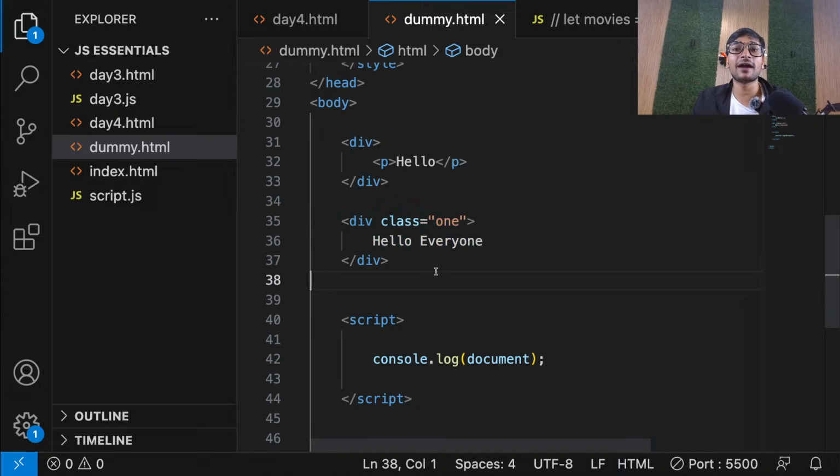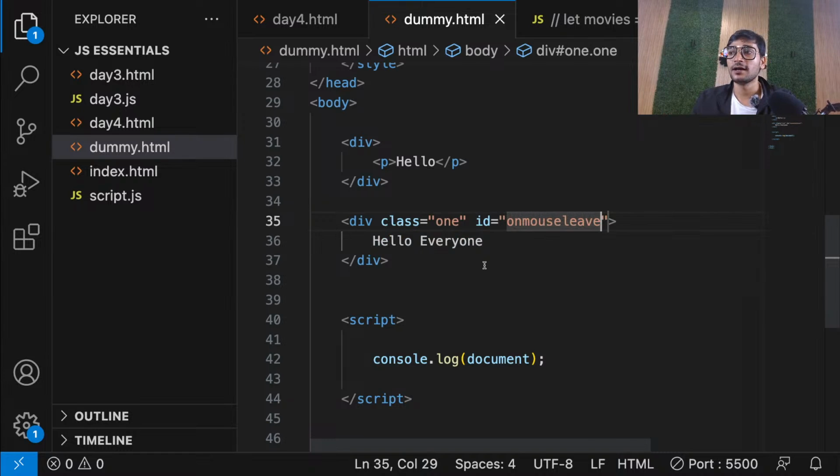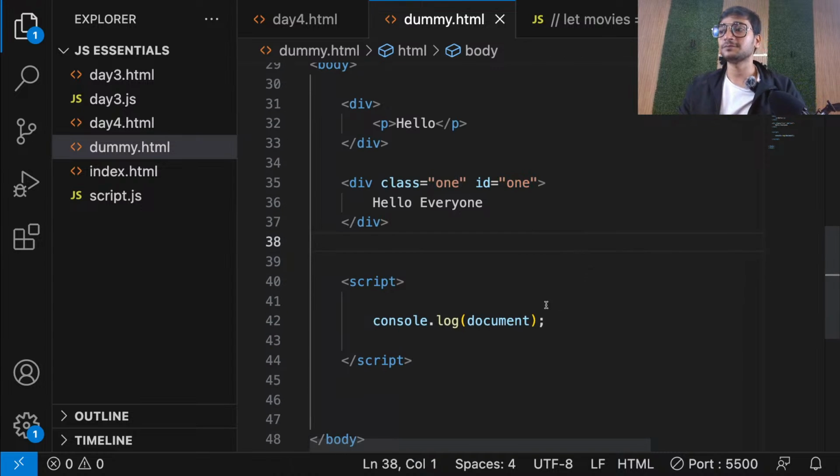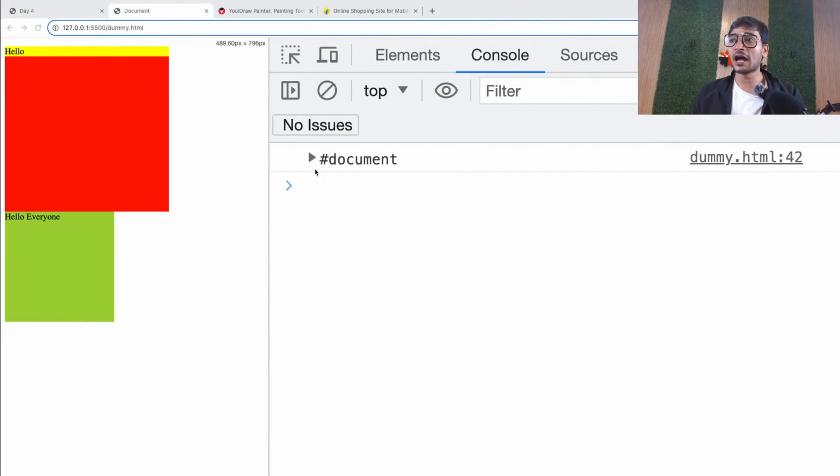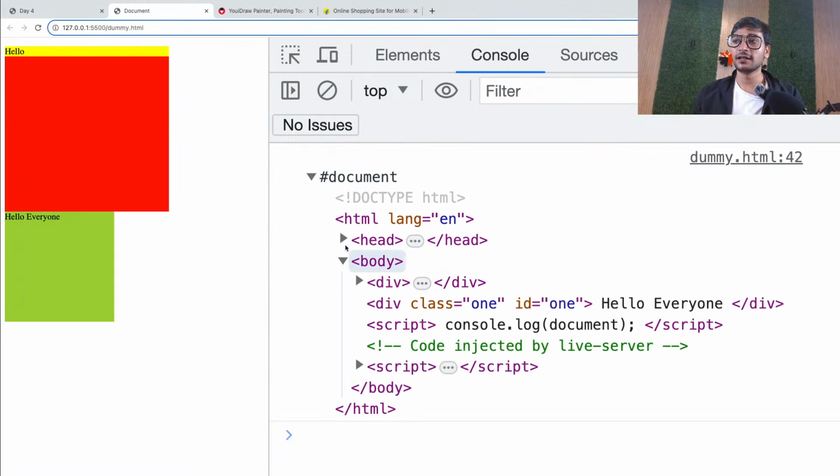To select the element via its ID, you need to give that element an ID. So let's give this element an ID of 1. That means now I can select this element using its ID of 1. Don't forget, document is the object which gives you the whole tree. Inside the document object we have the whole tree, even this div with ID of 1.